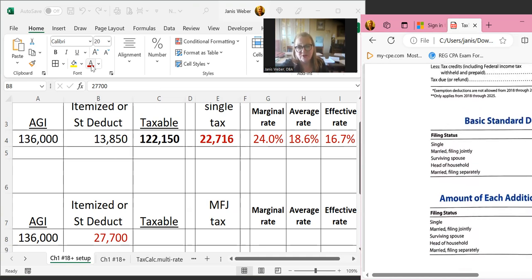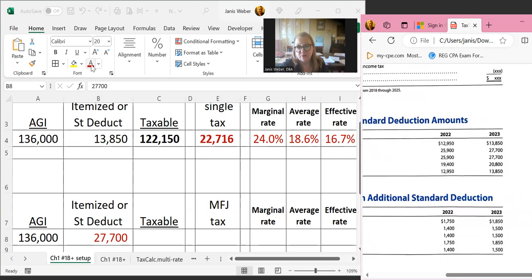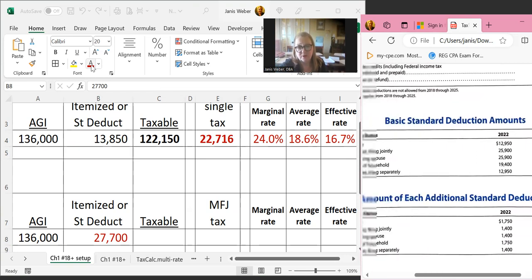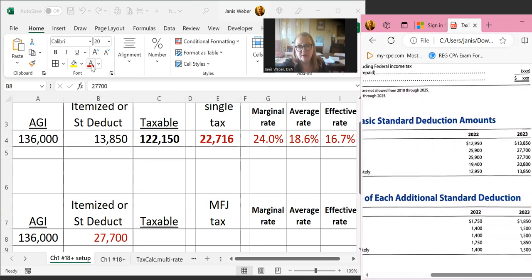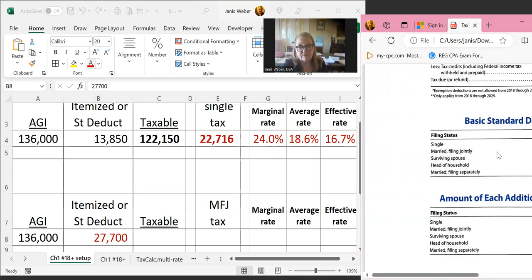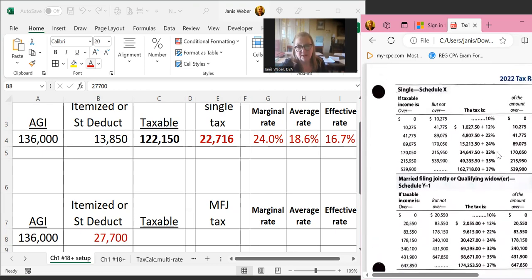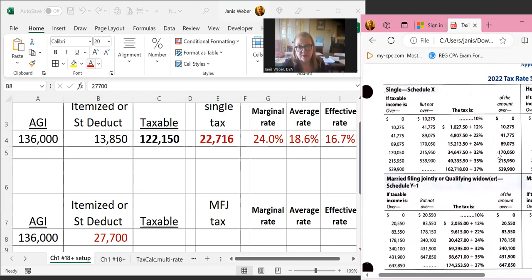Single is 13,850 for 2023, which we used for our example. For married filing joint, the standard deduction was 25,900 in 2022 and 27,700 in 2023. Those will be available, and I plan to have them available for you for the test.